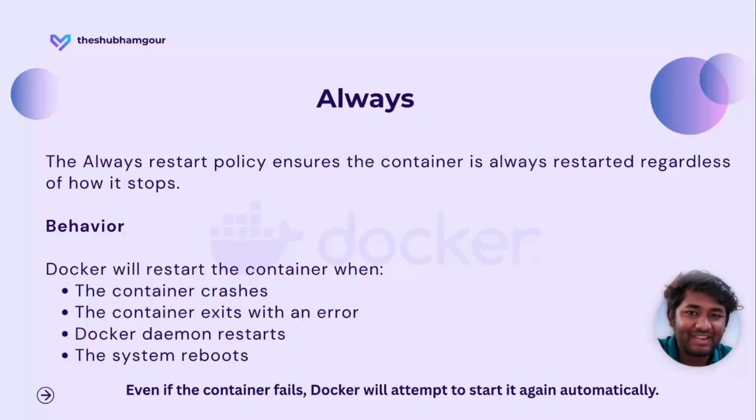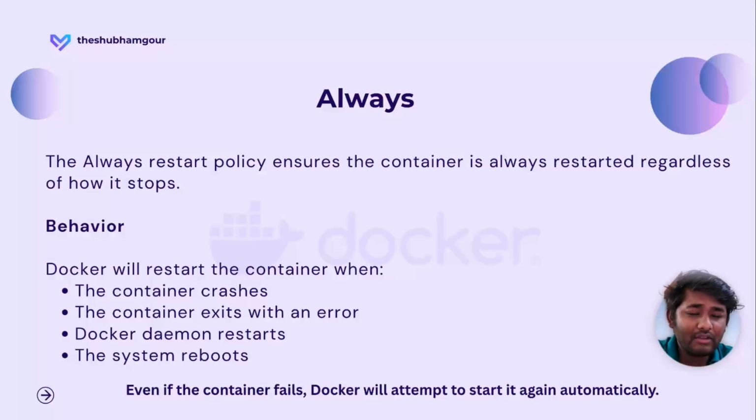Then what is the recommended thing? It's the always policy. The always restart policy ensures that the container is always restarted regardless of how it stops. In this case, Docker will restart the container when the container crashes, when the container exits with an error, when the daemon restarts, and when the system reboots. So even if the container fails, Docker will attempt to start it again automatically. You don't have to do manual intervention. This will be done automatically.